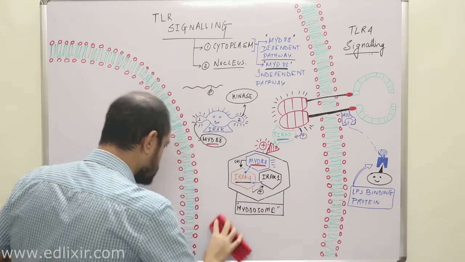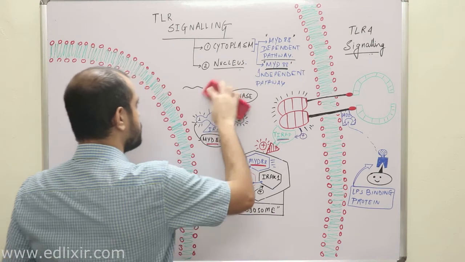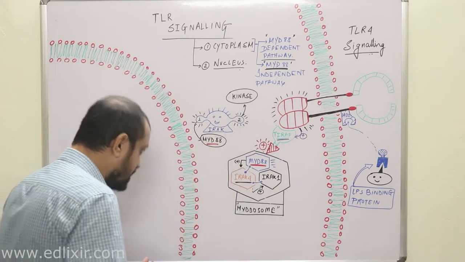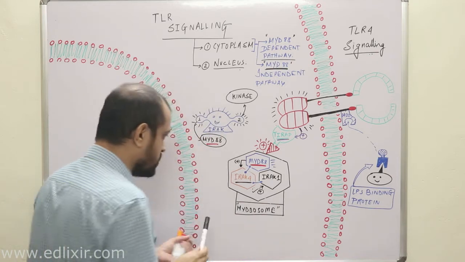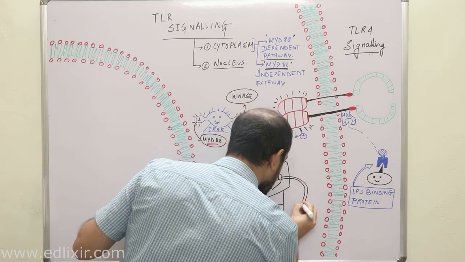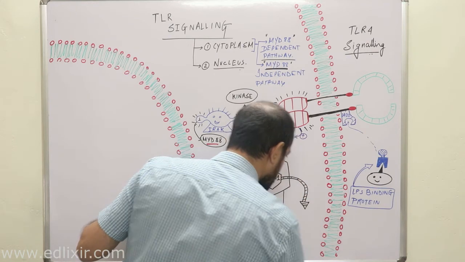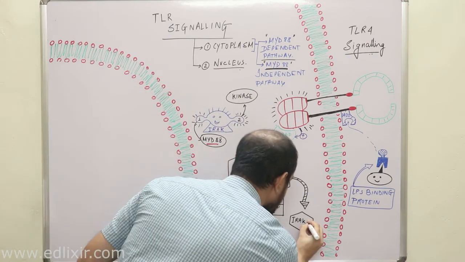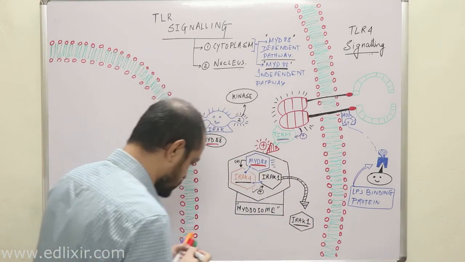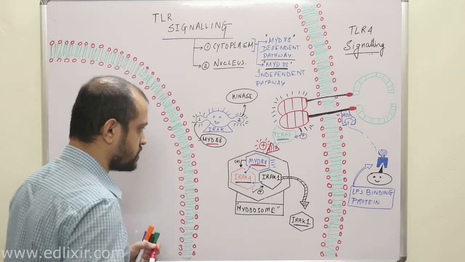Clear? Now this IRAK1 will perform a very peculiar function. You know what that is? Listen, after coming out from this myddosome complex, IRAK1 will perform its downstream signaling. It's very important for you to understand.